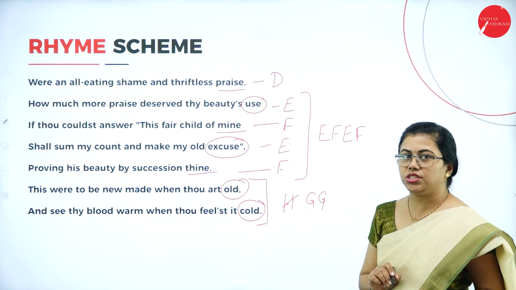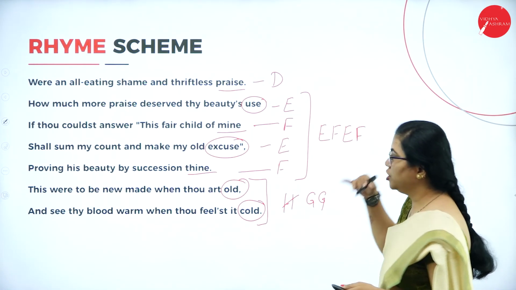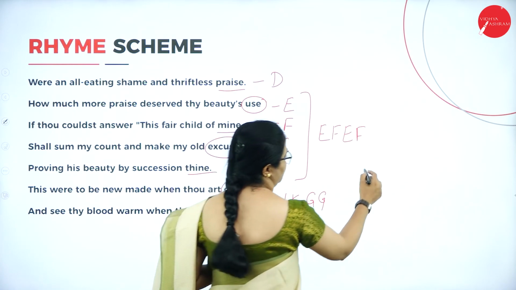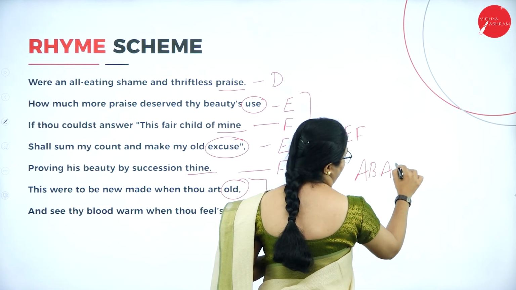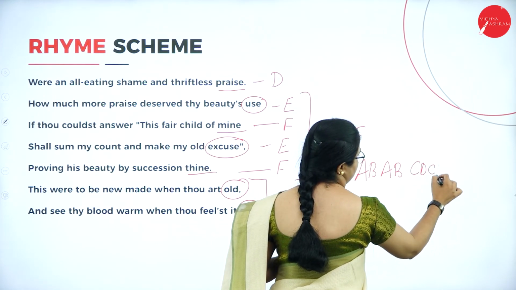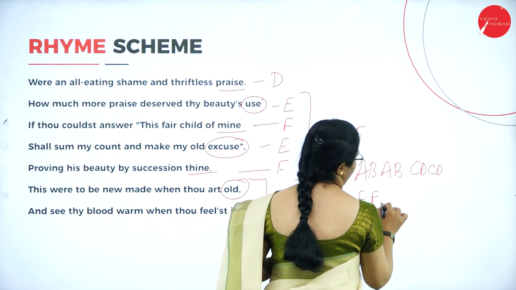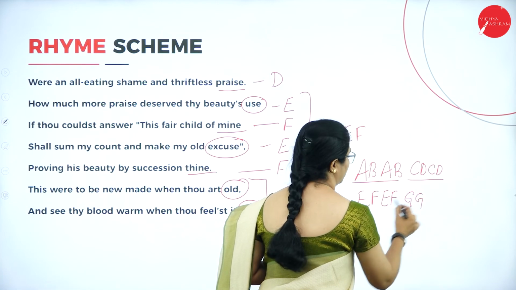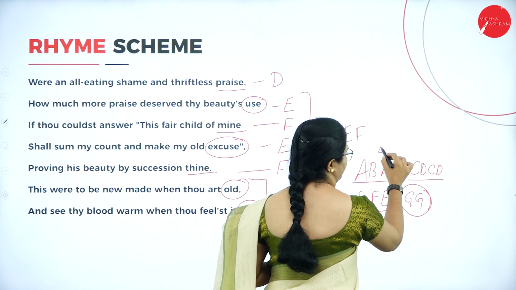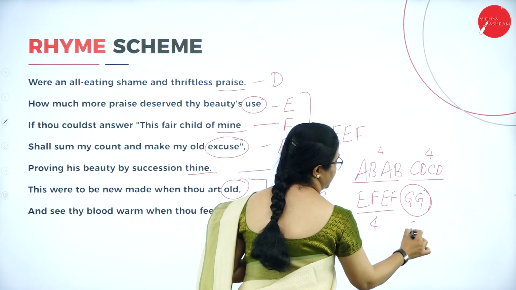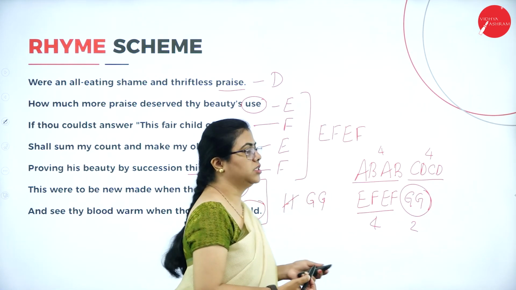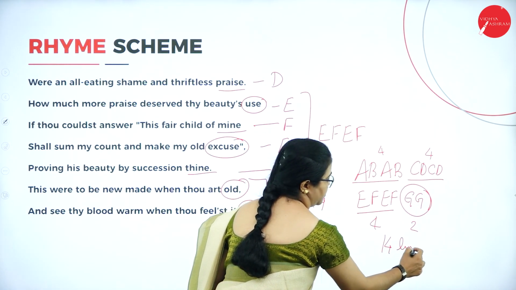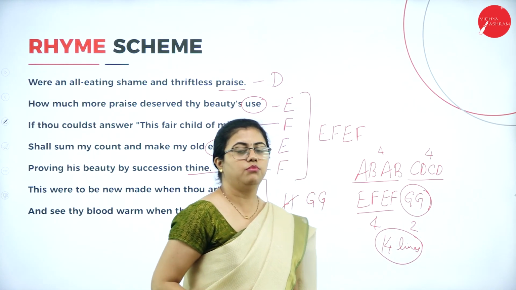It is G, G. So the total rhyme scheme, as we saw in one of the slides, is AB, AB, CD, CD, EF, EF and GG. This is the first quatrain, second quatrain, third quatrain and a couplet: 4 lines, 4 lines, 4 lines and 2 lines. Altogether it is a sonnet, 12 lines plus 2 lines, altogether 14 lines. This is how you mark a rhyme scheme for a sonnet.